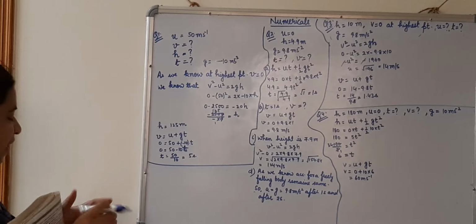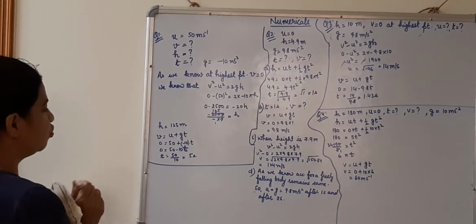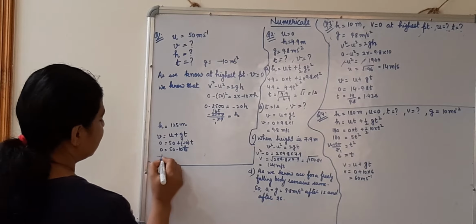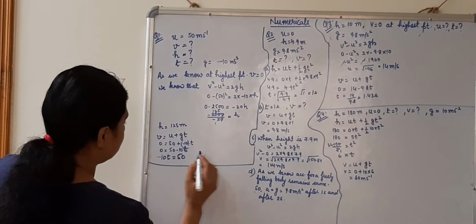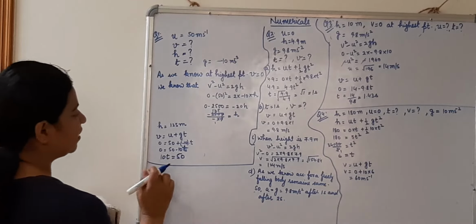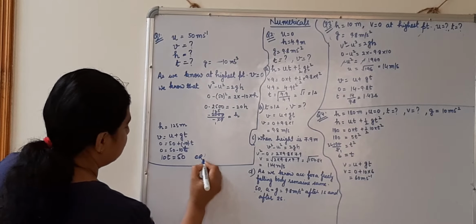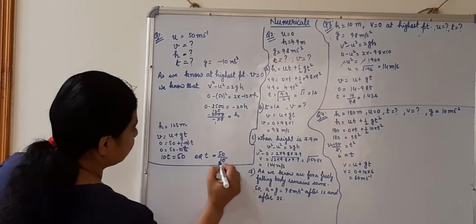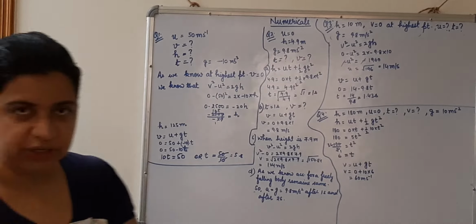So if I bring minus 10t this side, I will get minus 10t. Okay, I will do one more step, it will be easier for you to get it. Minus 10t is equal to 50. Sorry, if I bring it this side, it will be plus, or t is equal to 50 upon 10, that is 5 seconds. This is how we get the answer of the question.